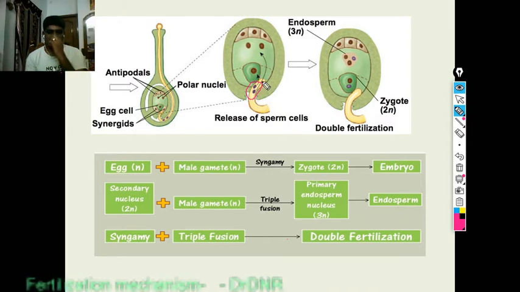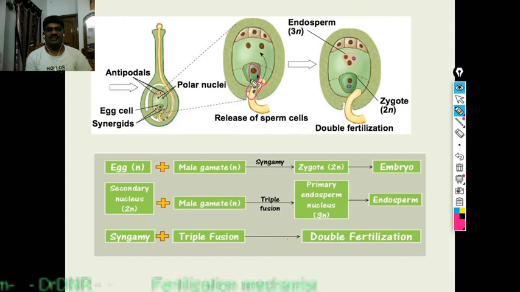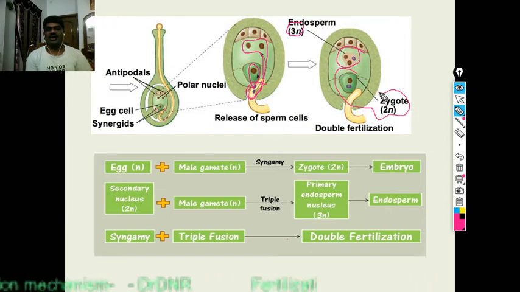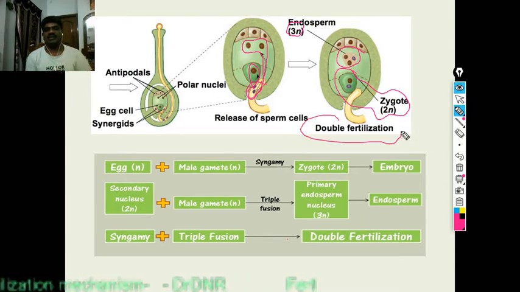Okay, first one and second. The first one is fusing with the egg cell. The second one is fusing with the two polar nuclei. By that it forms the triploid endosperm 3N, and the diploid zygote. Two times fertilization is happening. That's why it is a double fertilization.